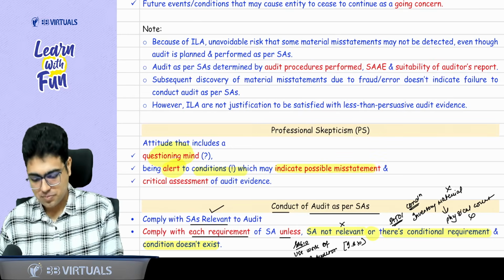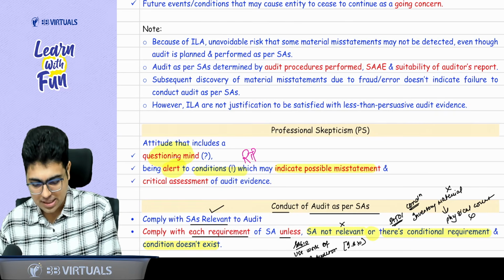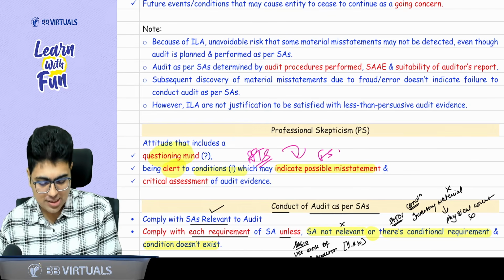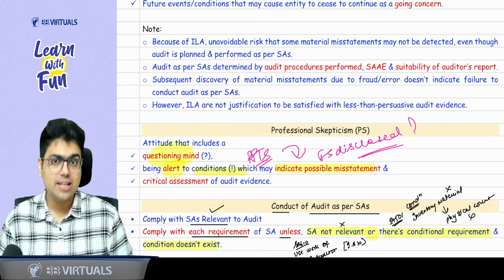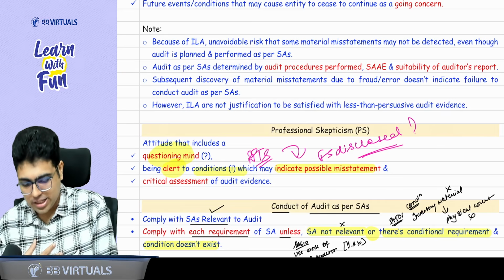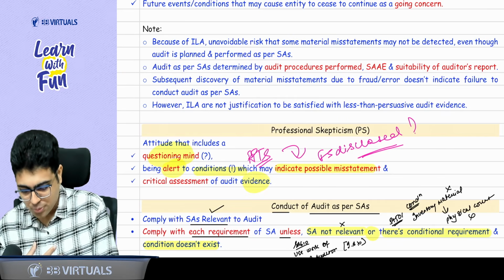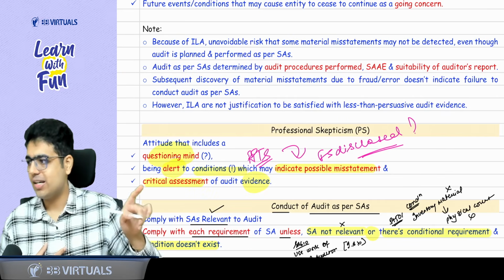That means if you find a related party transaction, check whether it is properly disclosed in the financial statements. If it is not disclosed, it will be a misstatement. And lastly, whatever evidence is given to you, properly assess that evidence.